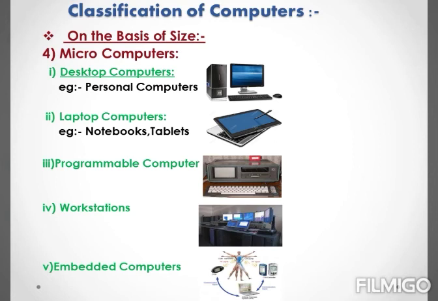The microcomputers are further classified into three major categories. Let us look at them one by one. The first is desktop computers. You can see in the given image. The desktop computers are called desktop as they are designed to stay in a single location. This type of computer, as you can see in the given image, usually consists of a monitor, keyboard, mouse, and CPU. Desktop computer is just another term of personal computer, that is PCs.